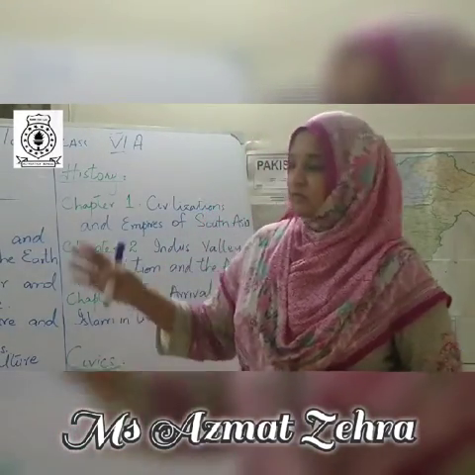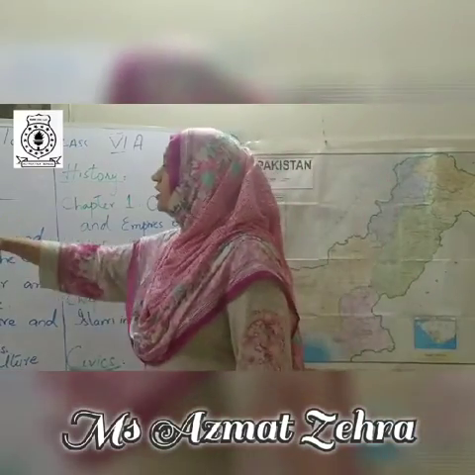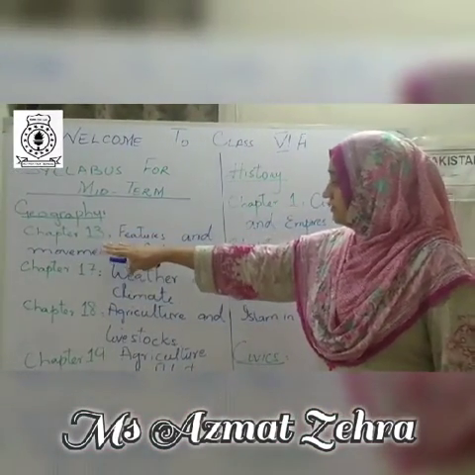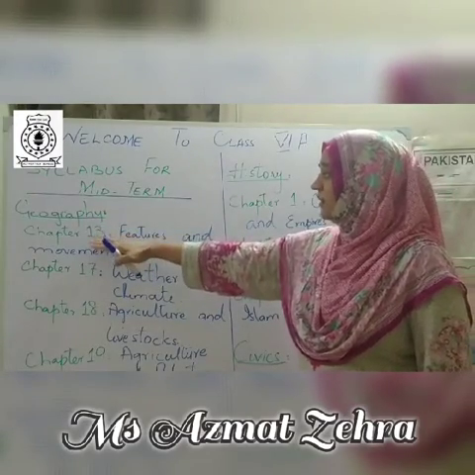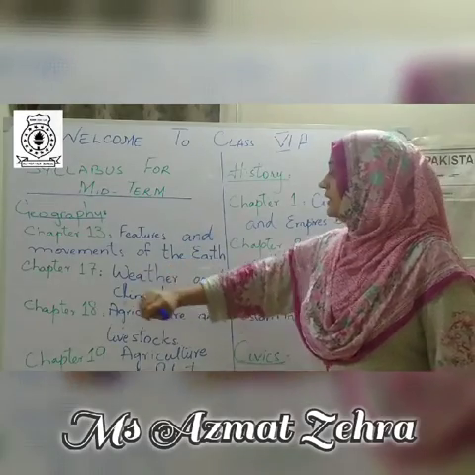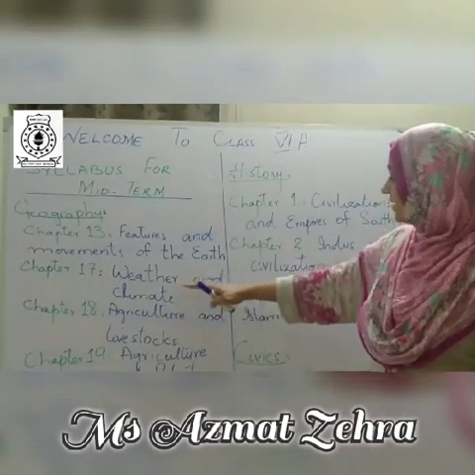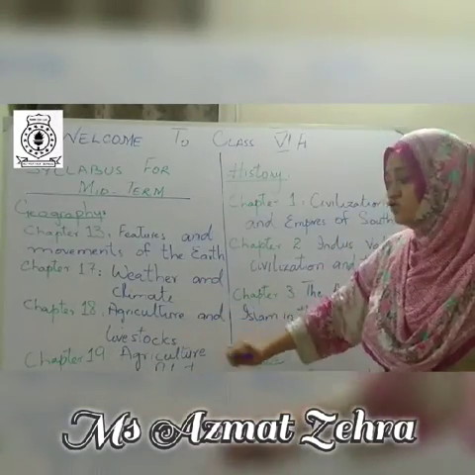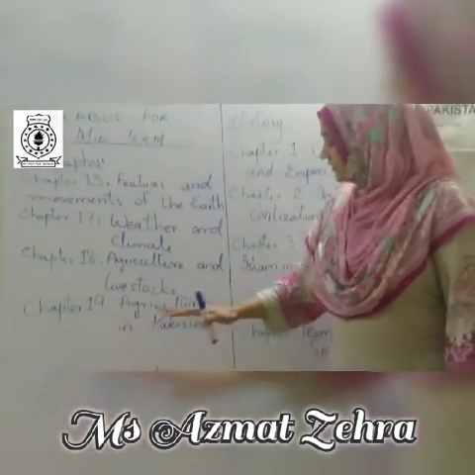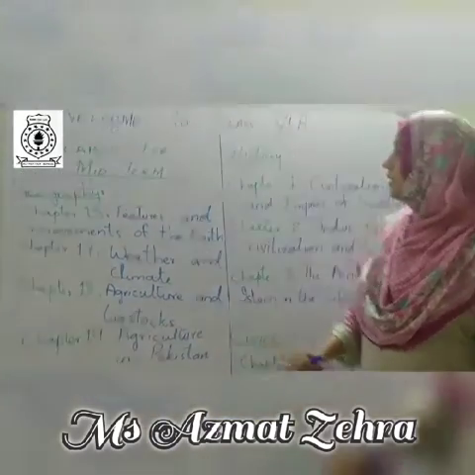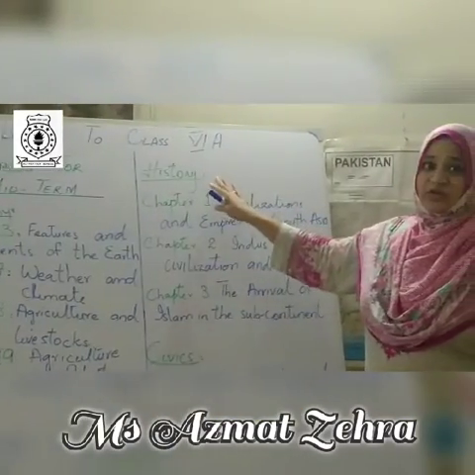So, look at the board. First of all, we have to take geography. From the geography part we will take chapter 13, features and movement of the earth. Then chapter 17, weather and climate. Then chapter 18, agriculture and livestock. Then chapter 19, agriculture in Pakistan. This is the geography part.